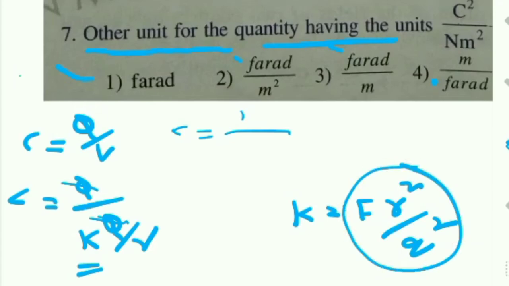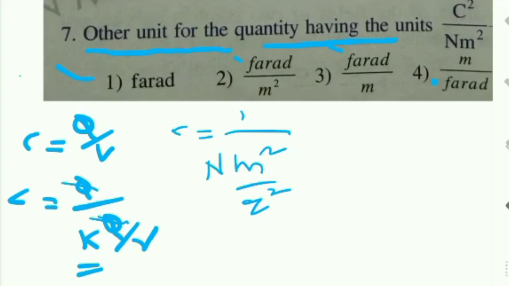F means newton, so newton meter square by Q square.